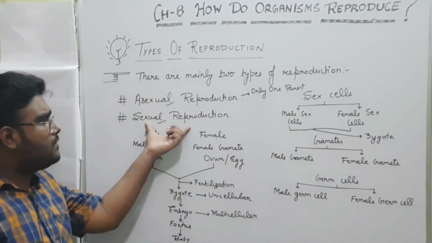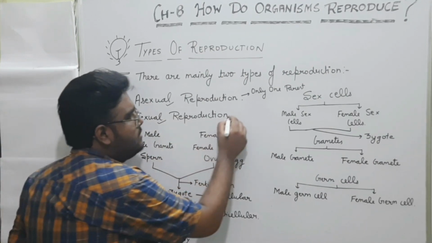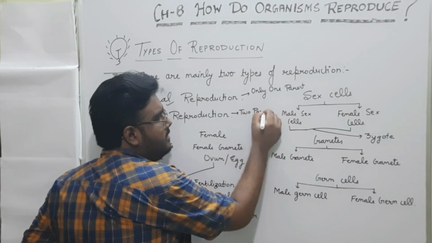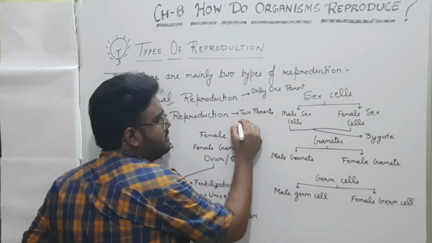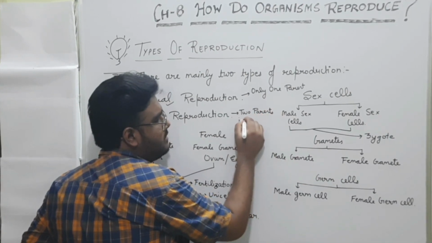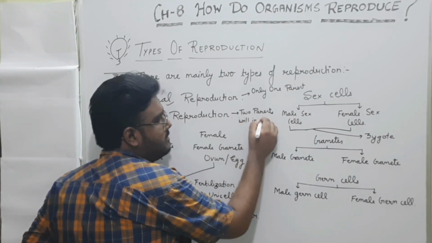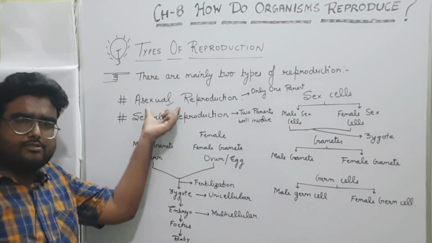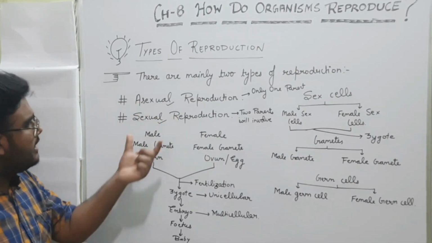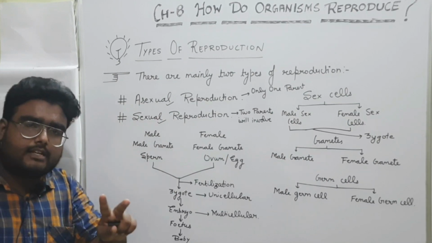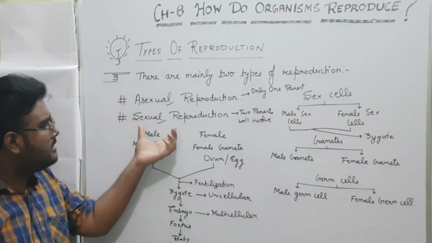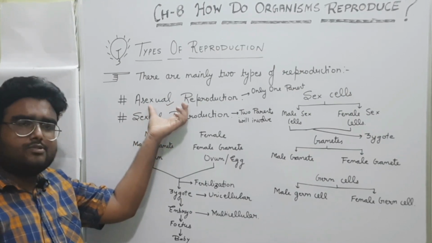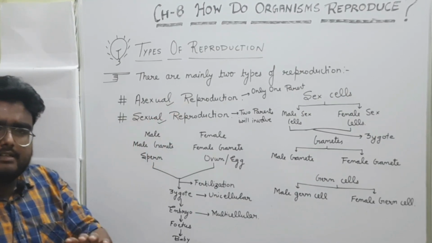But in sexual reproduction, two parents will be involved. So, this is the basic difference between sexual reproduction and asexual reproduction. I hope it is clear.